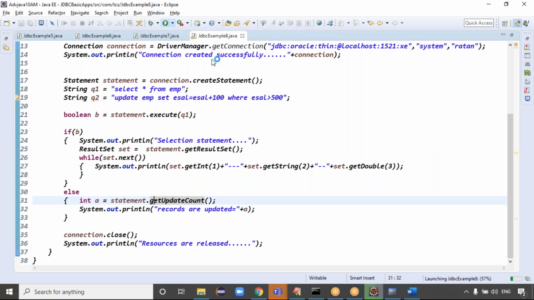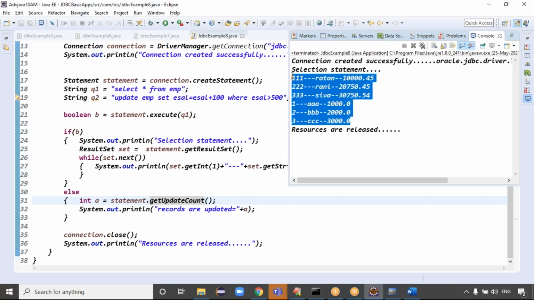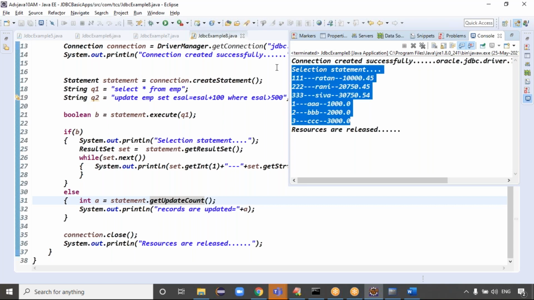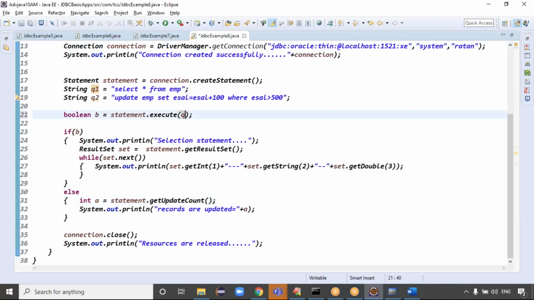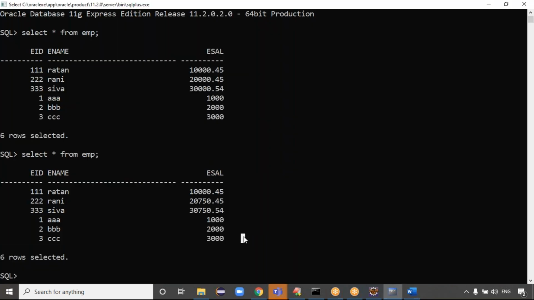Are you clear? Yes. Now which query are we passing? We are passing Q1, which is a selection query, a selection statement. If you pass Q2, it is an update query: update EMP where salary is greater than 500. How many records have salary greater than 500? Almost all records, all 6 records.